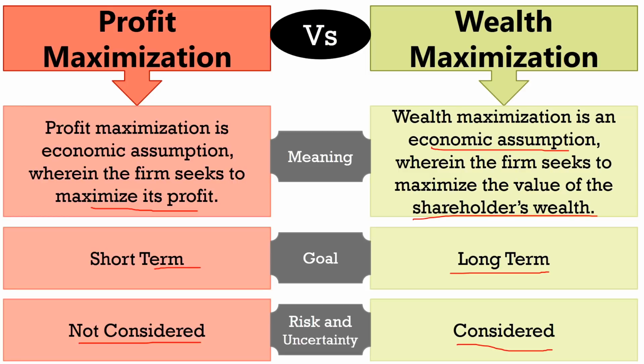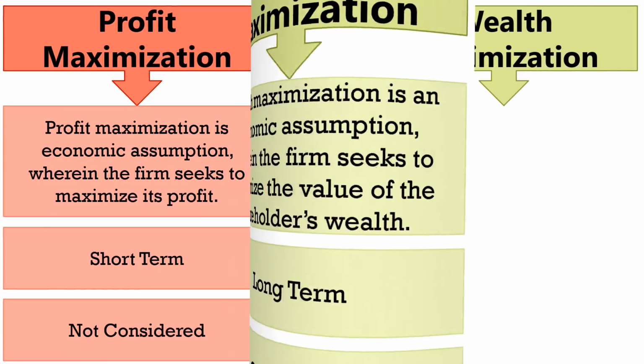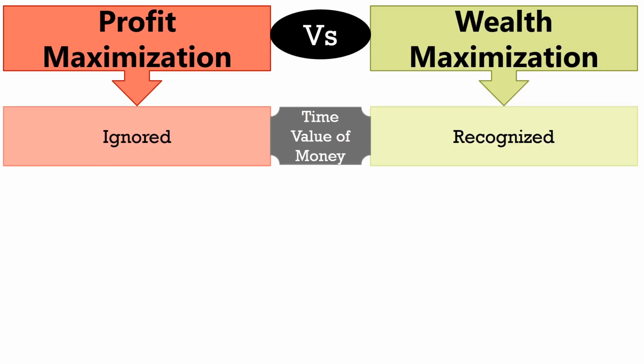But in case of wealth maximization, all the decisions are taken after calculating the overall risk so as to ensure certainty in dealings. Next, one more element which distinguishes the two objectives is the time value of money. While wealth maximization takes into account the time value of money, profit maximization ignores the same.